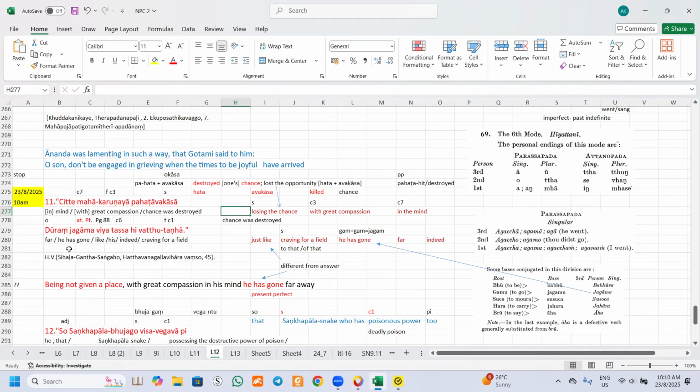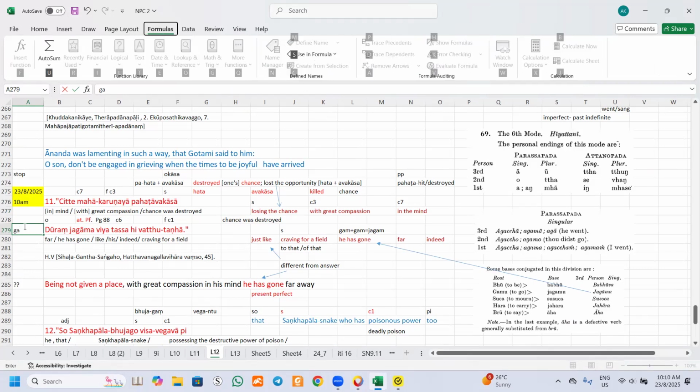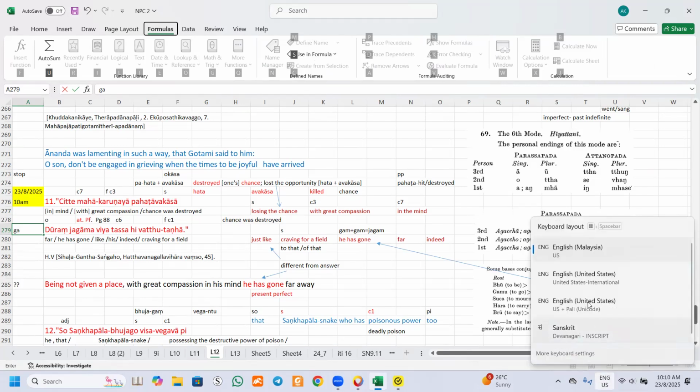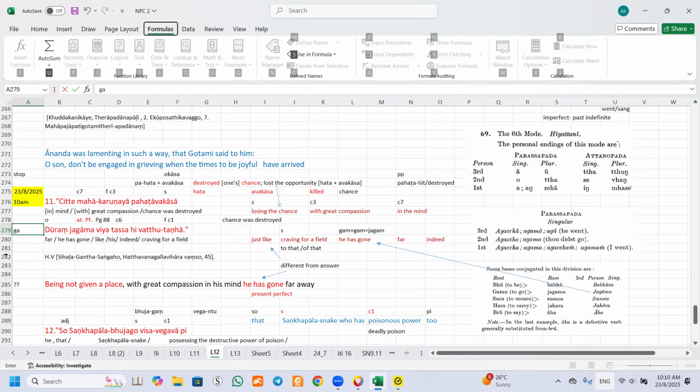So we look at the second line. You can see that the word is durang. Durang is basically supposed to be an adjective. Far, in English, is an adjective, but here it is an object because of the ending. So this is a perfect tense, which comes from the word gam. Gam is duplicated twice, so you have two: gam and gam.